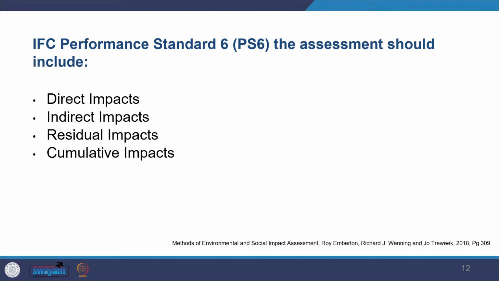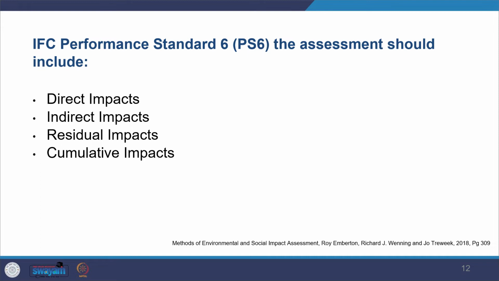Further, where you're dealing with critical habitat, if you may recollect the definitions we studied in the previous session, you should be focusing on net gain. So not only no net loss, but in case of critical habitat, there should be gain. So you improve the critical habitat.